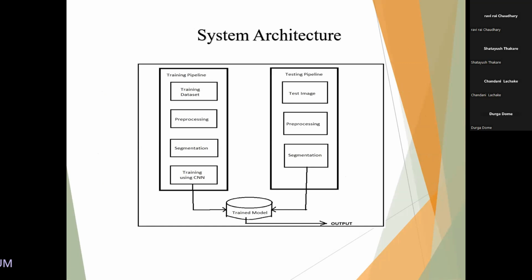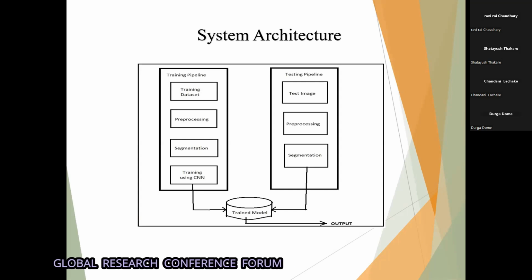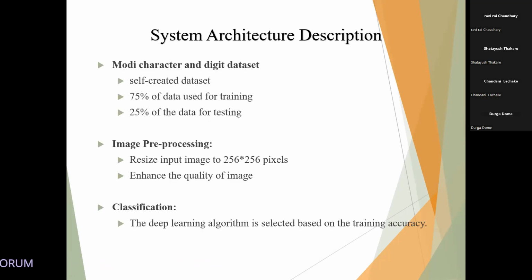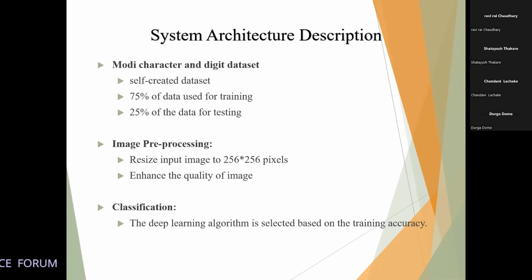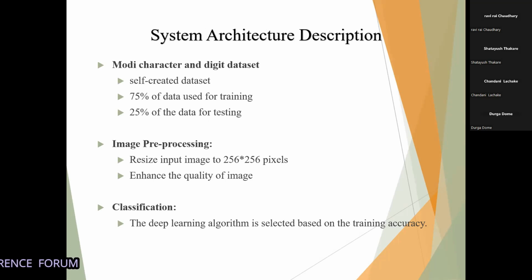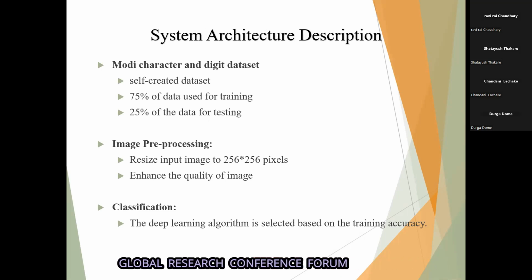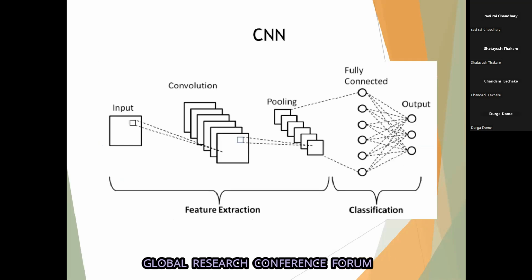This is our system architecture, which contains the training dataset, preprocessing, segmentation, and CNN. The system architecture description: the Modi character and digit dataset, and a self-created dataset. 75% of this dataset is used for training and 25% of the data is used for testing. Image preprocessing is used in this project. We resize the input image to 256 by 256 pixels, enhance the quality of the image, and classification is done. The deep learning algorithm is selected based on the training accuracy.